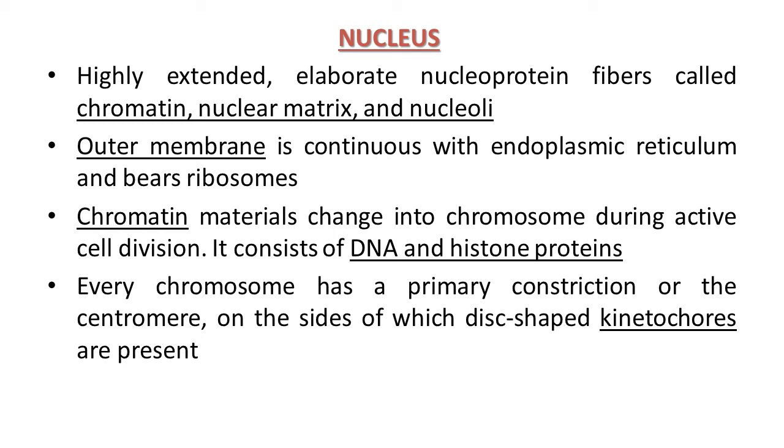Normally, there is only one nucleus per cell. Variation in the number of nuclei is also frequently observed. So the number of nuclei is generally one in a cell, but some cells have more than one nucleus. Some mature cells do not possess a nucleus at all. This lack of nucleus is seen in our body in human RBC, erythrocytes, the red blood cells, and in sieve tube cells of vascular plants.